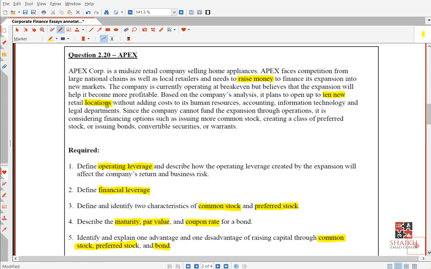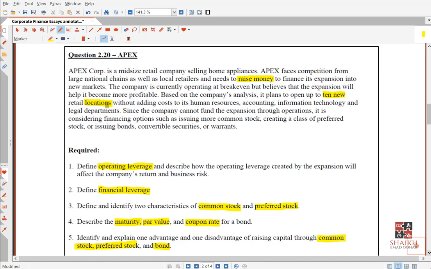Now, when their sales increase because of expanding, their sales will go up, but this fixed cost will stay the same. So, do you think this company will make good profit? Of course, they will make good profits because their fixed cost will not go up, but their sales will go up. So, effectively, their profit will go up by a greater proportion, I mean.